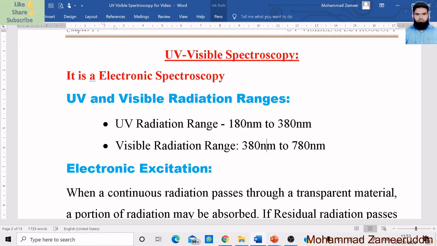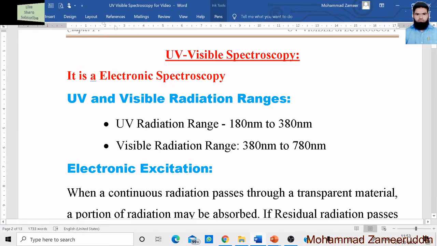So this is UV visible spectroscopy. Now it is an electronic spectroscopy.